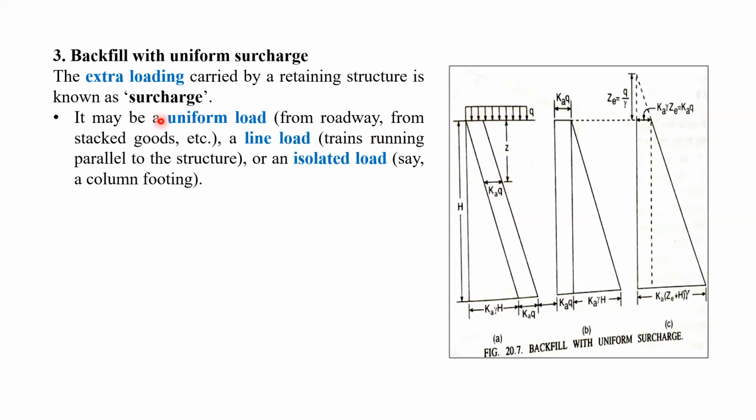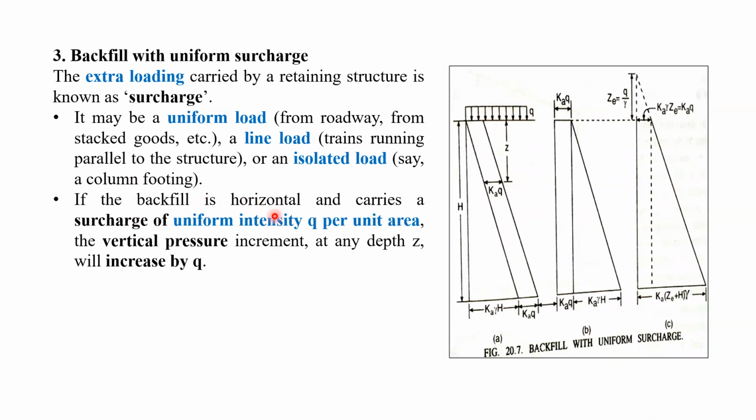This surcharge may be a uniform load, like from a roadway or from stacked goods. Or a line load, suppose railway lines are there, that means trains running parallel to the surface, right? Or an isolated footing, like a column footing, is constructed on top of the backfill area. So this will be considered as a surcharge.